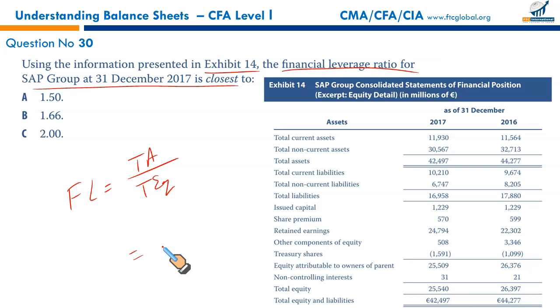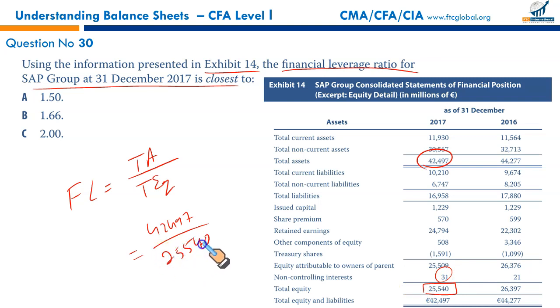So total assets upon total equity. Total assets, look at this for 2017. This is the number for your total assets, 42,497. And total equity is equity attributable to owners of the parent, 25. Total equities here, including the non-controlling interest, 25,540.